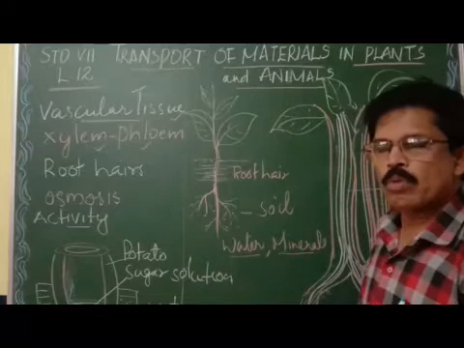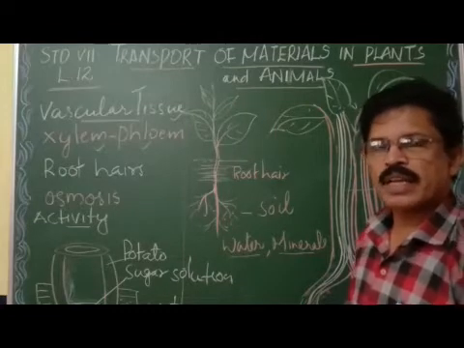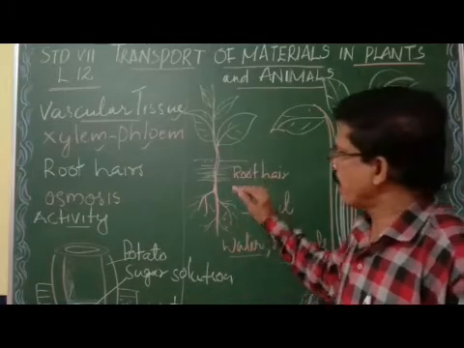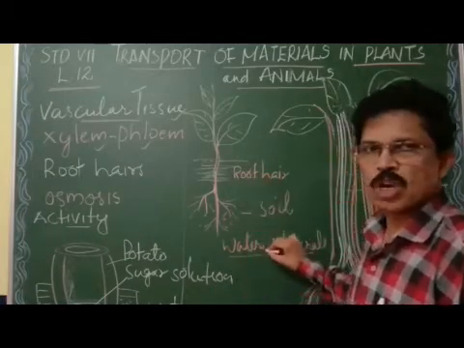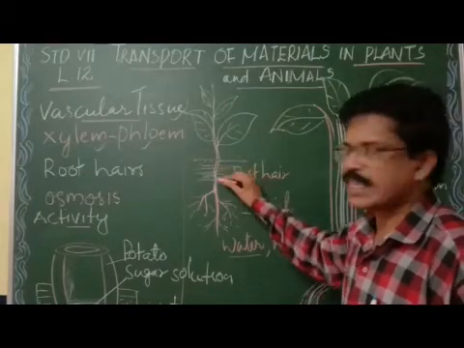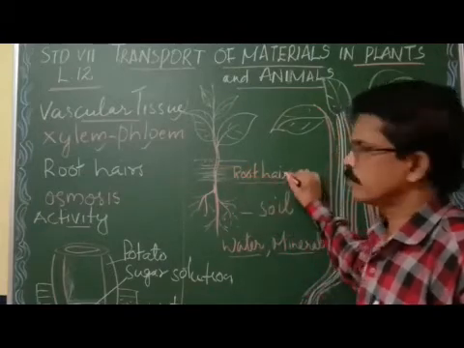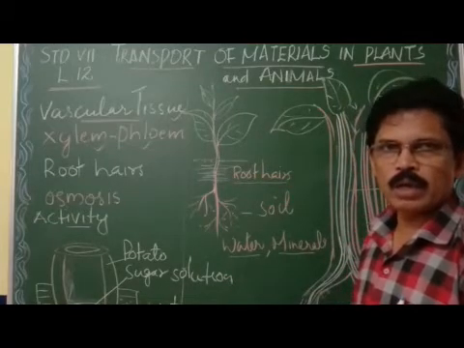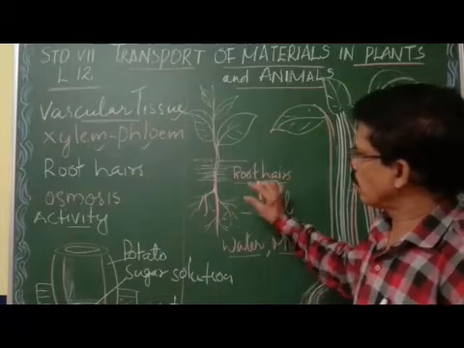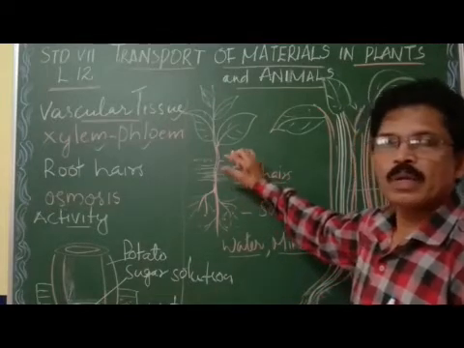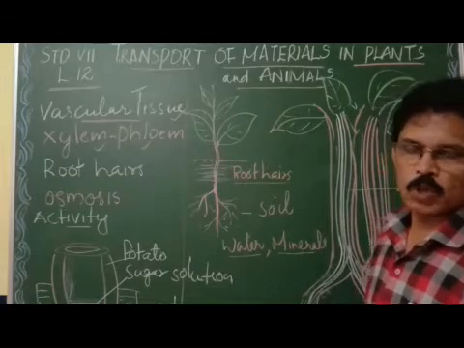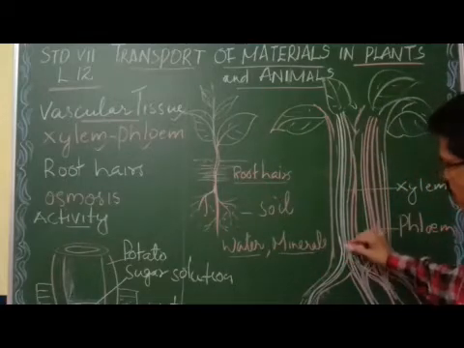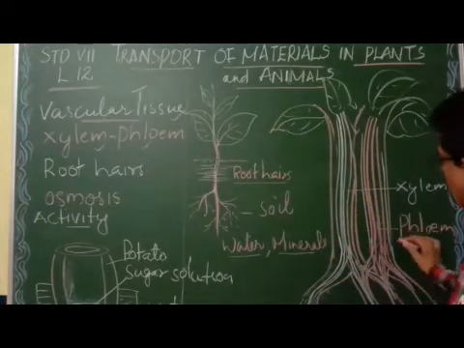So what absorbs water and minerals? We cannot say that the entire root absorbs water and minerals, but there are certain organs for the absorption of water and minerals from the soil to the root cells. They are called root hairs. Root hairs absorb water and minerals from the soil because they have a lot of surface area for absorption. And these are connected to the xylem, particularly the xylem.